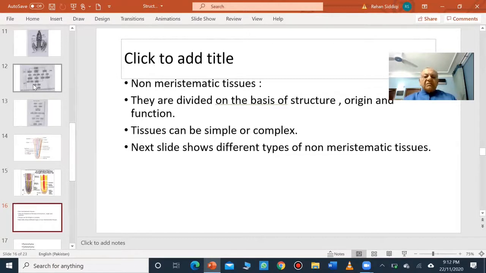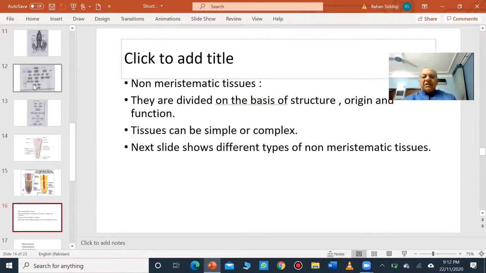Then the non-meristematic tissues, they are the ones where mitosis will normally not take place. The cells which are formed by meristem will differentiate, and they become different in structure, origin, and function. The tissues can be simple or complex.